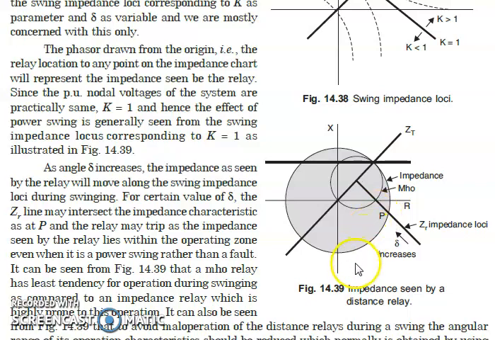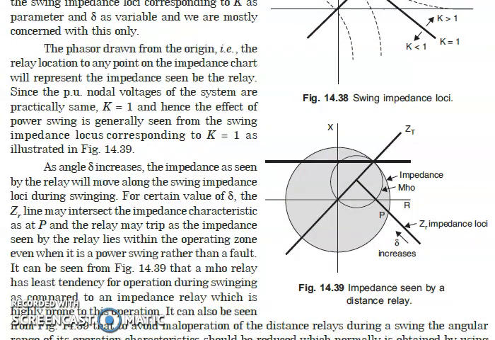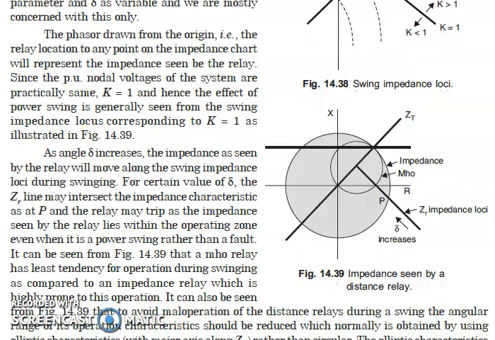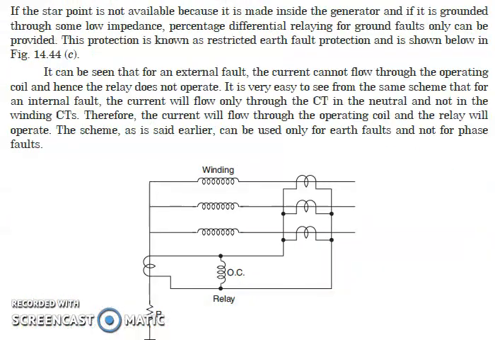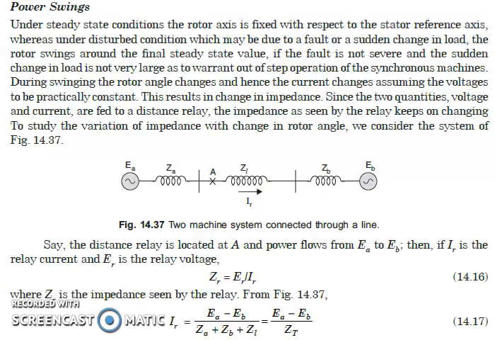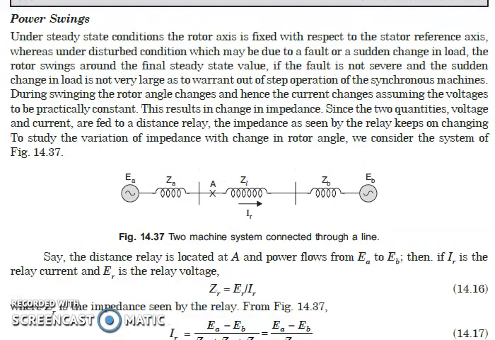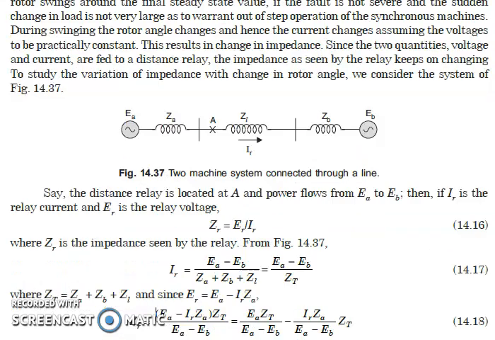It can also be seen from this figure that in order to avoid the malfunction of the distance relay during a swing, the characteristic will be modified, and it will take the shape of a rectangle. Rather than being circular, it should be more elliptical. So there will be a change in the characteristic if we want it to be less prone to the change in power.